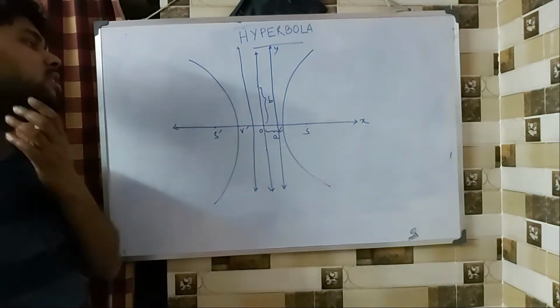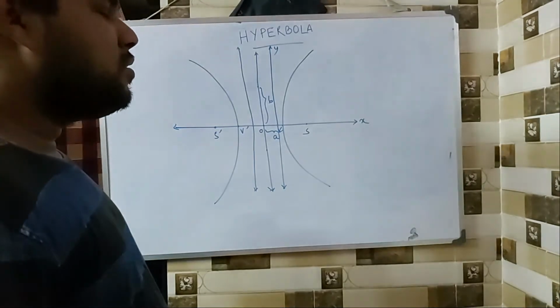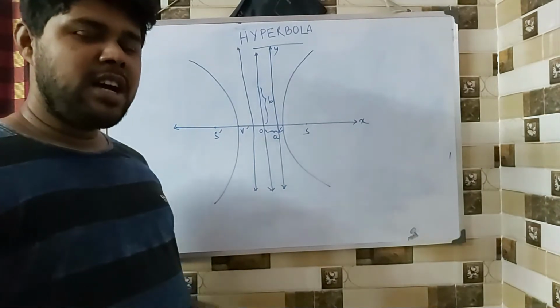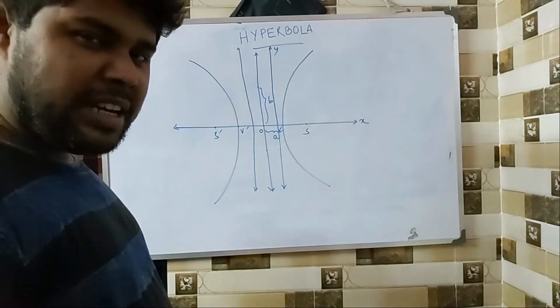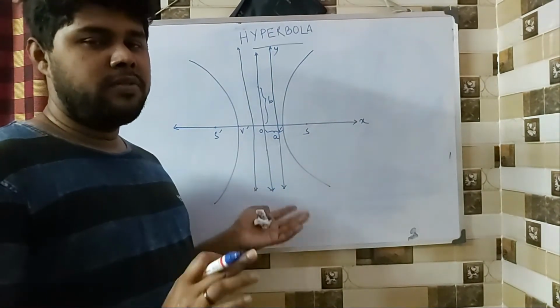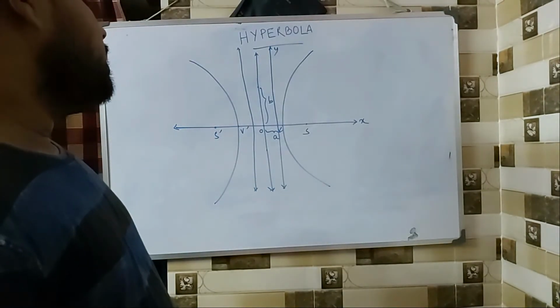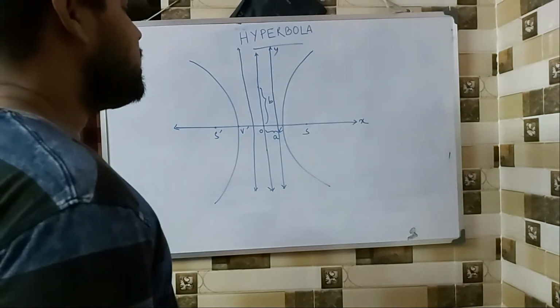Okay, so now we move on to hyperbola. Now once we have already understood ellipse, understanding hyperbola is very easy, because it is just like the flip side of the same coin, if you have understood ellipse. Now the situation is something like this.